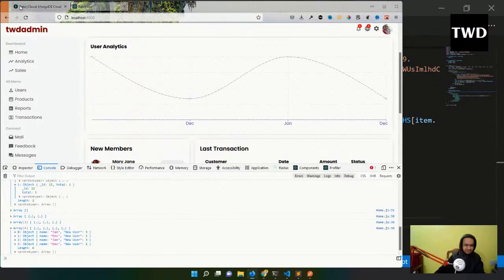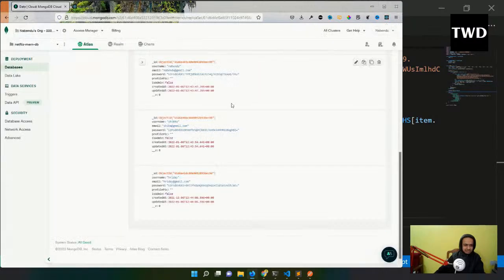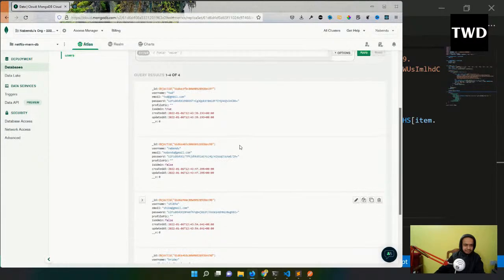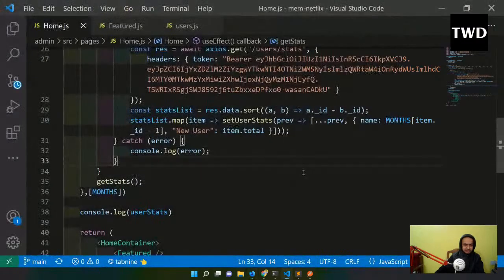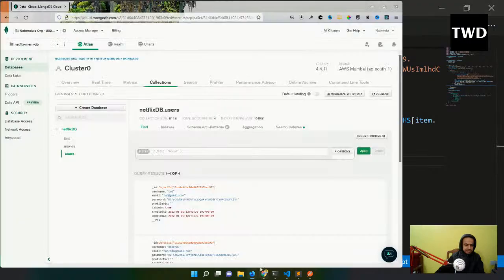So let me change it further actually. Why show it like this, a weird kind of thing? So the thing is that it is coming because this created at is like that. Okay, so let me change the data a bit. I should have done it earlier.